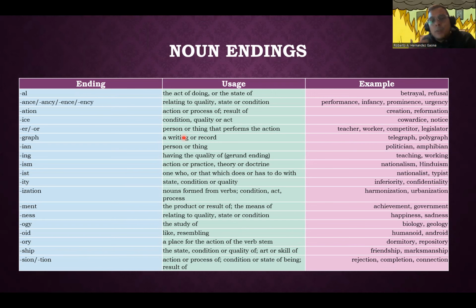Alguien que enseña. What do I call that person? And you guys told me a teacher. So a teacher is a person that performs the action of teaching. If we know the endings and what they mean, we can understand what the word means, obviously if we know the original word, like in this case, teach.